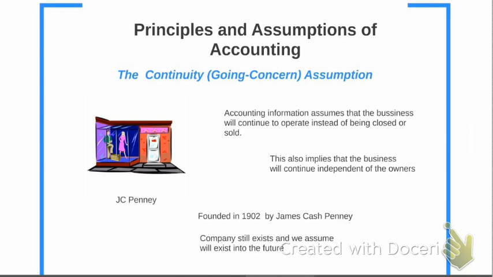Let's take a look at an example. We all know about JCPenney, the big retailer. It was founded in 1902 by James Cash Penney. JCPenney is a publicly traded company and it prepares accounting reports, which we're going to call financial statements. You'll learn all about financial statements later on. Whenever we prepare financial statements for JCPenney, we assume that the company will exist into the future and that it will not be closed or sold.